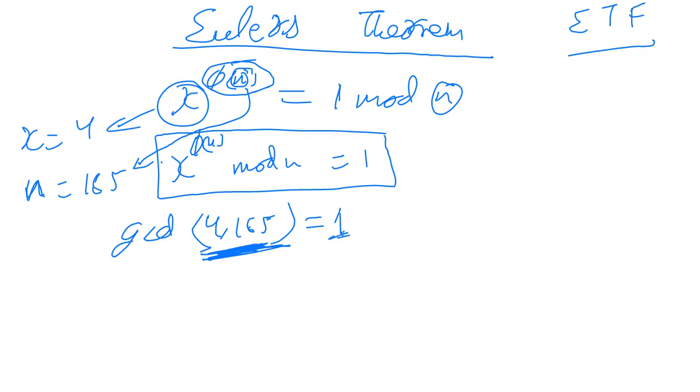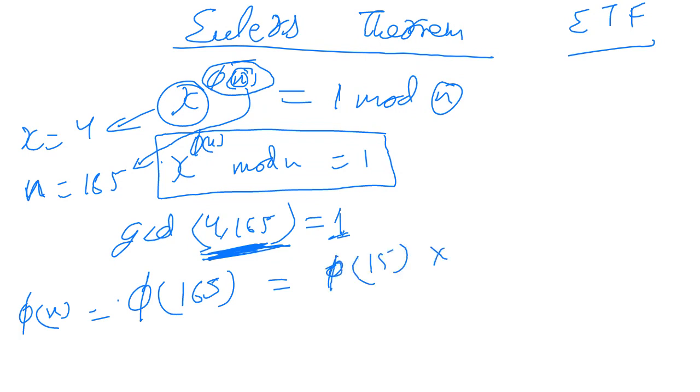All right. So let's find out Euler's totient function phi n. For phi n, that is equal to phi of 165, which can be written as phi of 15 into phi of 11.